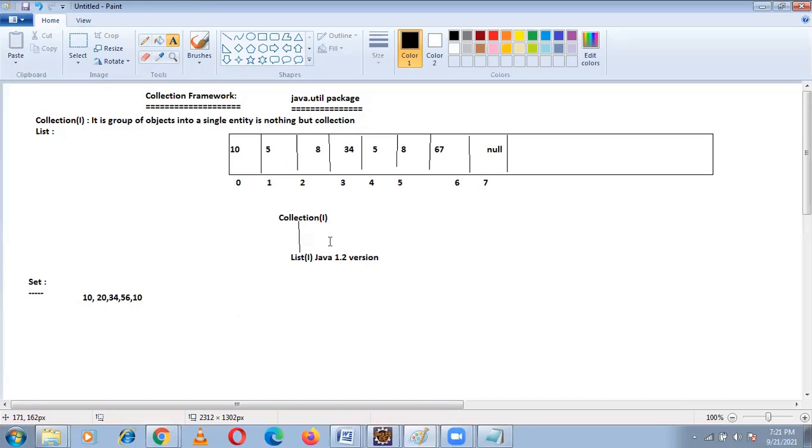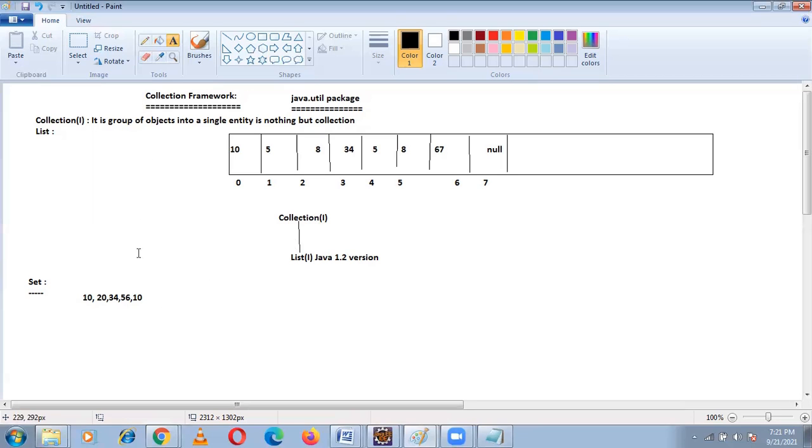List and set. So when we try to print a set, since the insertion order is not preserved, how will the output be? Random? Yeah, it will be random. Why? Because the implementation class called HashSet will not store in the insertion order way. It will be stored randomly. That is nothing but set.